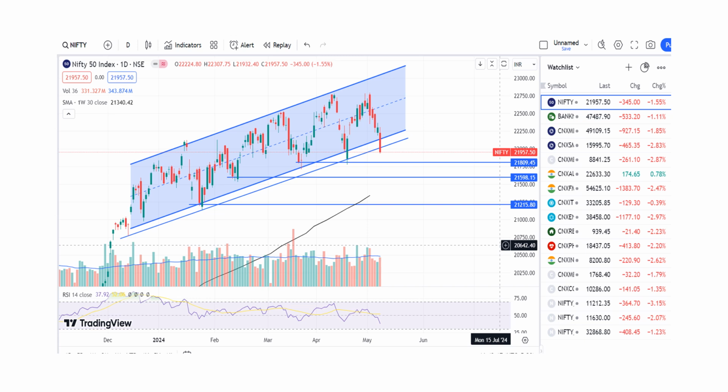I've taken the closing of the candles, right? If that is also taken out, probably 21,598, that is where we had bounced. That is the lowest point where it had closed, and from there it bounced. If that is also broken, then 21,215 is where we have the third support for the Nifty.